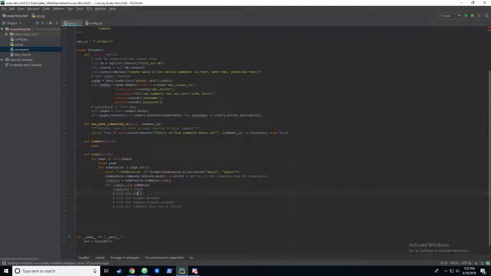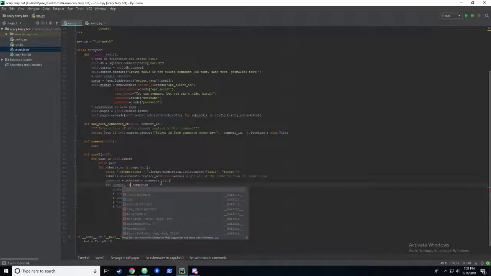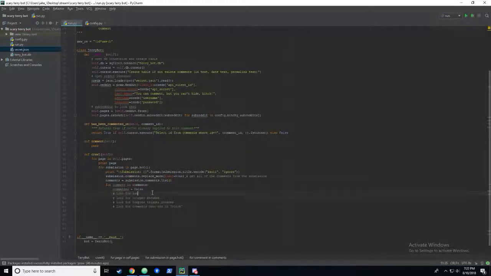So now that we are, am I missing something here? Oh, whoops. For comment in comments. Okay, so what we're going to want to do is just grab, based on the regex, from the body of the comment.